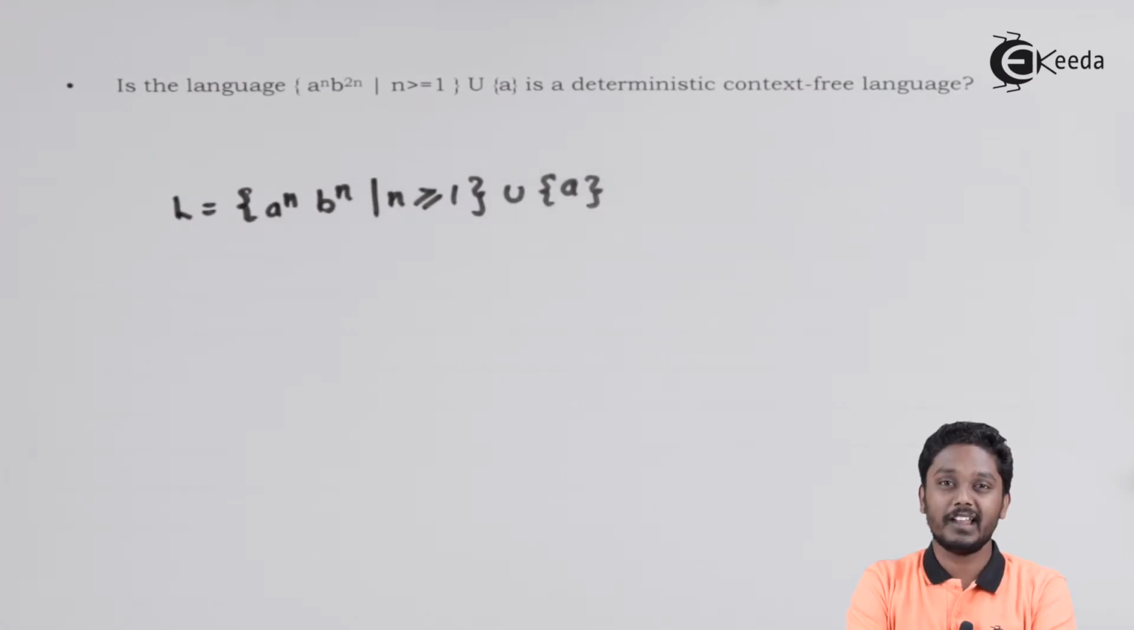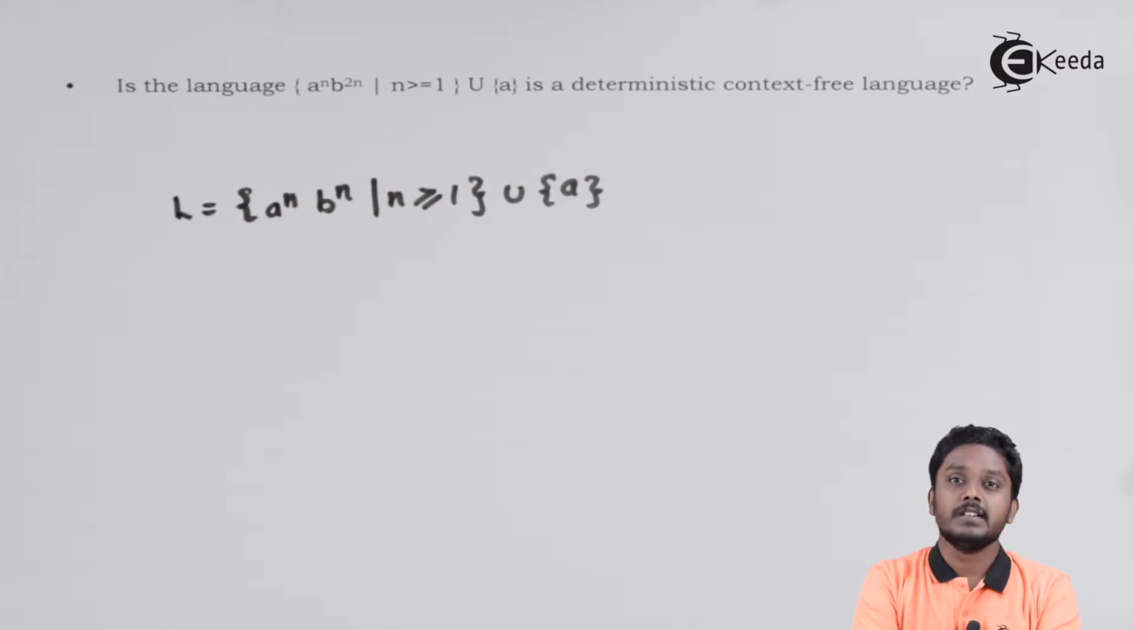Over here we have a slight modification of the language. L is a raised to n b raised to n such that n is greater than or equal to 1, union with just the string a. Similar to the previous question, let us split this language into two parts, L1 and L2.